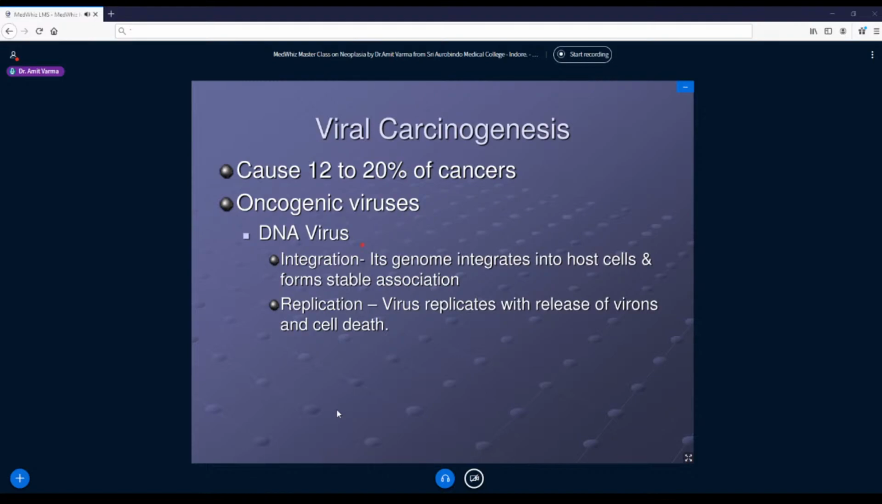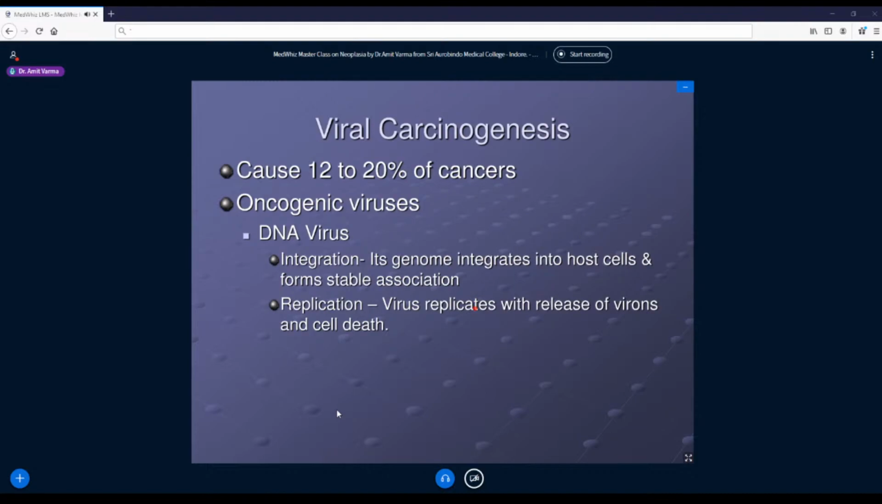So DNA viruses, what happens with DNA viruses? Once the virus enters a cell, let us take for example a hepatocyte and an HBV virus has entered the hepatocyte. The genome of this virus will get integrated into the host cell, meaning it will become a part of the hepatocyte DNA. Now this forms a stable association, okay? And whenever this hepatocyte goes into replication, the virus replicates along with it and forms n number of copies. It will burst the cell and come out. So it has killed the hepatocyte.